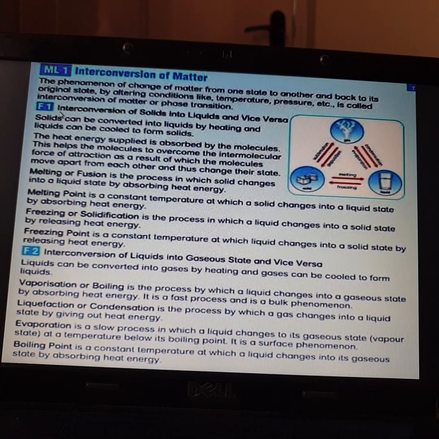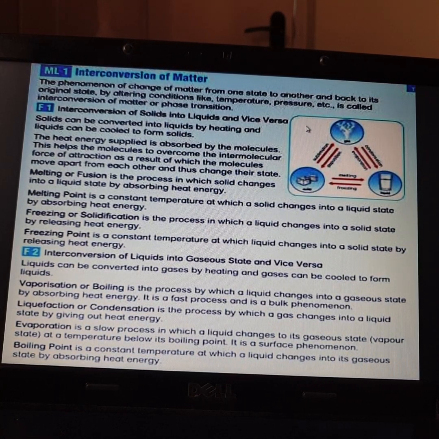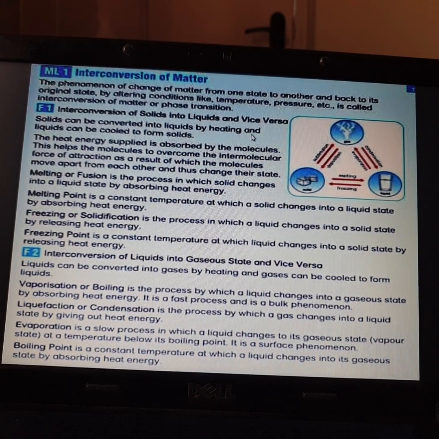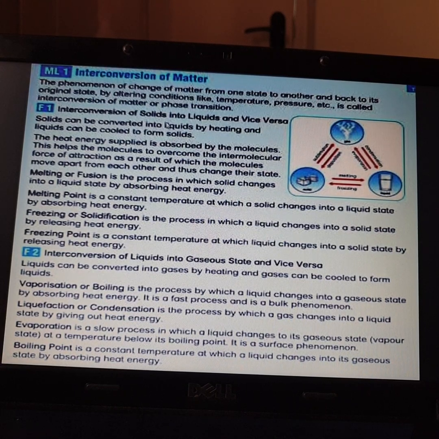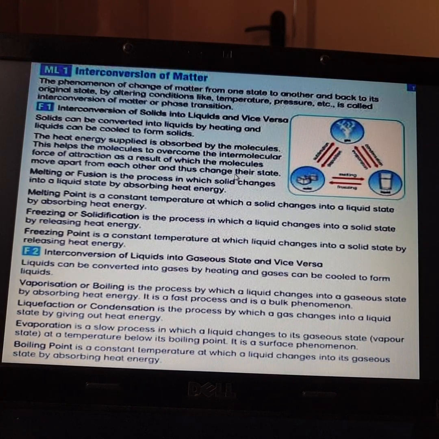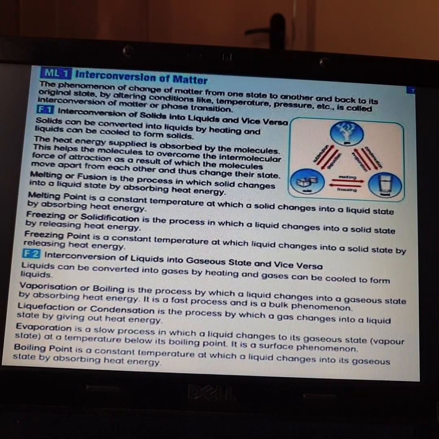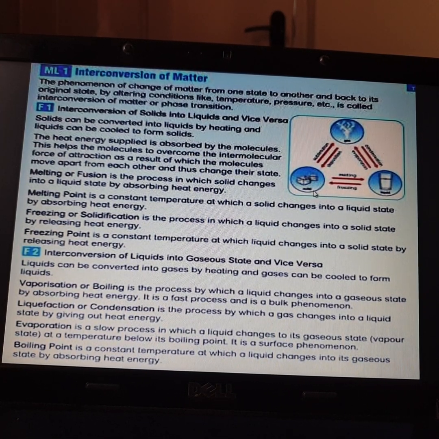Now, in the first topic, let us study how interconversion of solids into liquid and vice versa takes place. Solids can be converted into liquid by heating, and liquid can be cooled to form solids. Everybody knows this. For example, let us take an ice cube in a solid state. When you take that ice cube out of a freezer and hold it in your hand, due to the temperature in your surroundings, the ice cube starts melting.